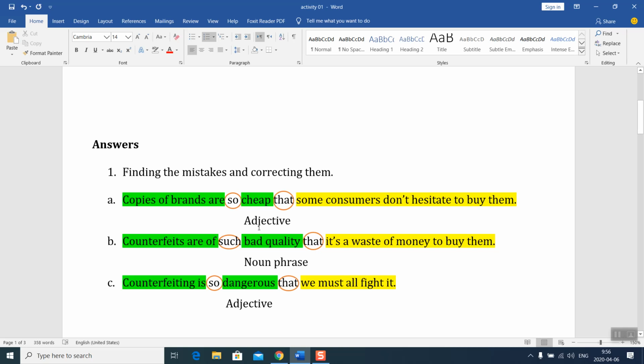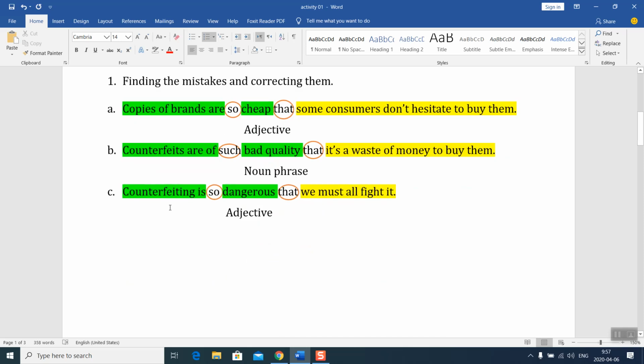In case we have a noun phrase, bad adjective and quality noun, the head word in this phrase is the noun, quality. In the cause clause, we connect the cause with its result by using such...that. Counterfeits are of such bad quality that it's a waste of money to buy them. Also here there is a preposition. When you find a preposition, use such...that. Sentence C: Counterfeiting is so dangerous that we must all fight it.